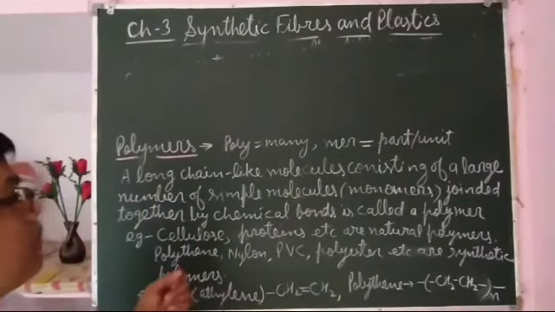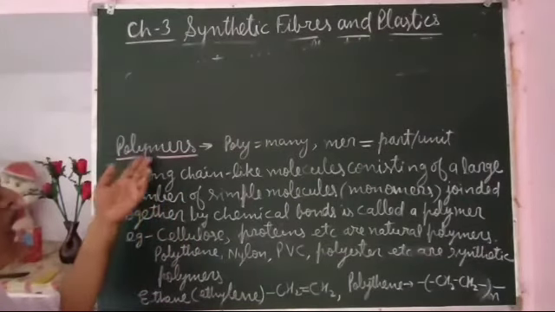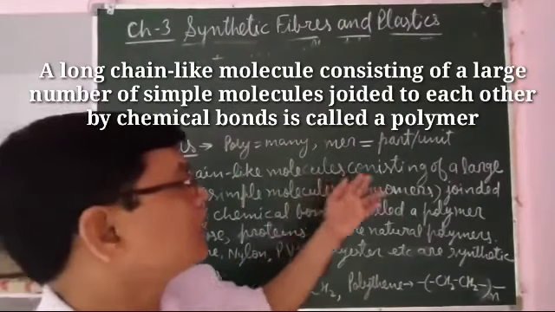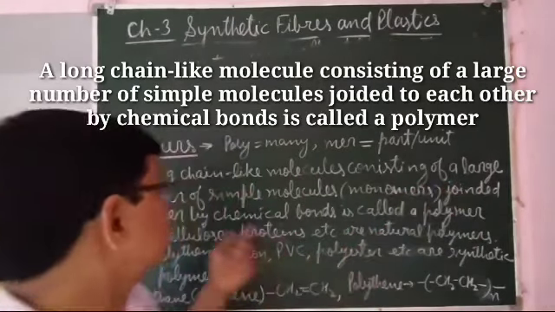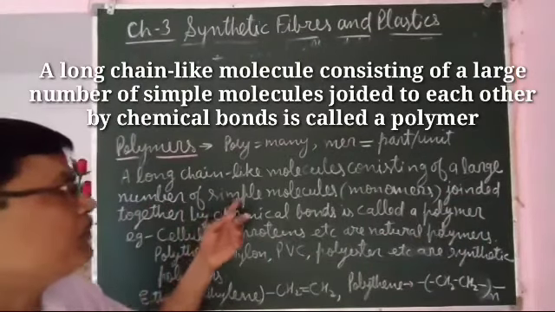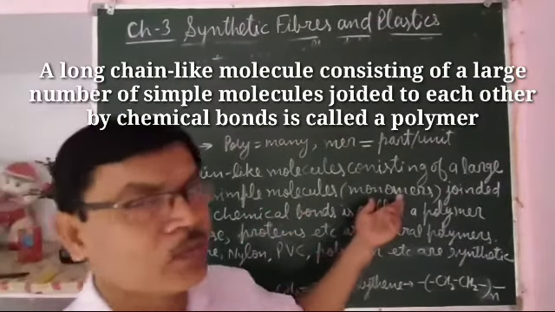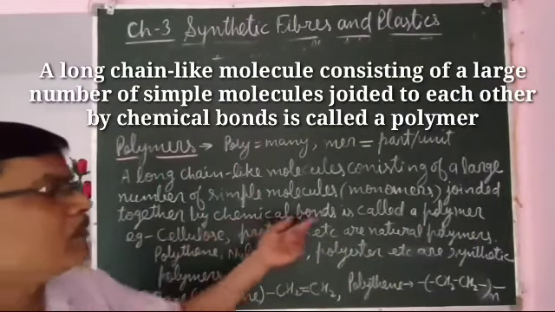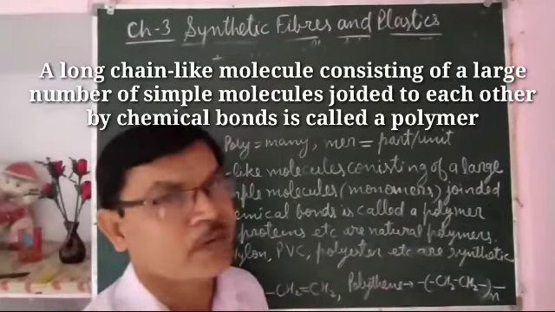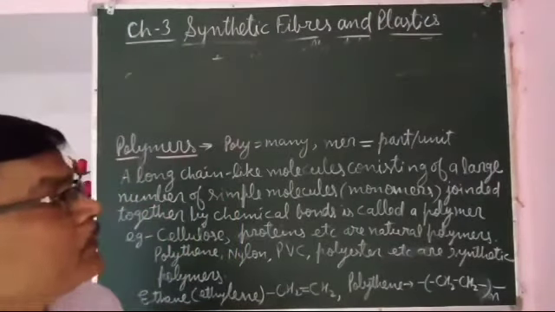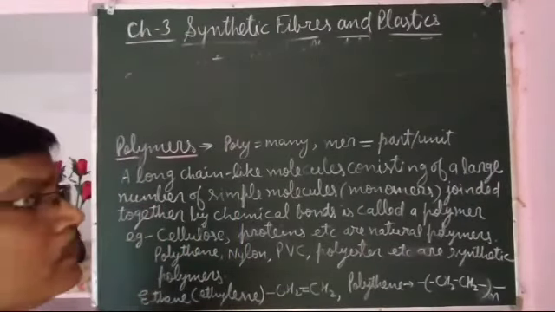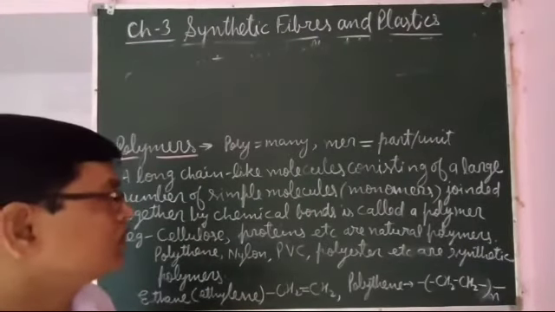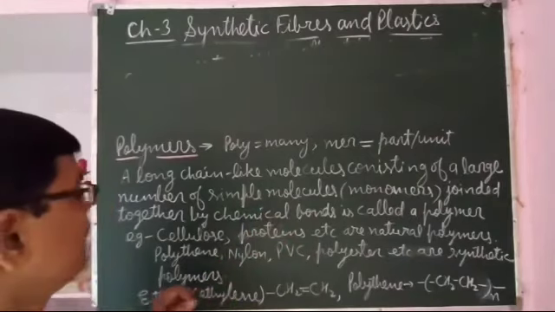The definition will be: a polymer is a long chain-like molecule consisting of a large number of simple molecules, that is called monomers, joined together by chemical bonds. Means polymers are made up of long chains of monomers. Monomers are the simple molecules.